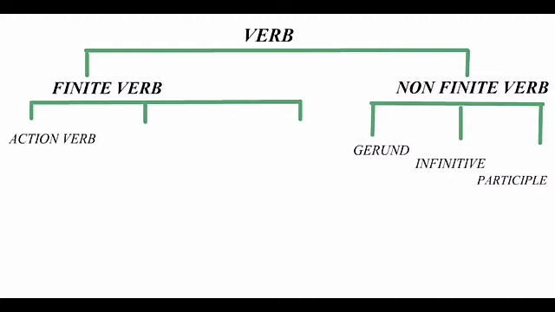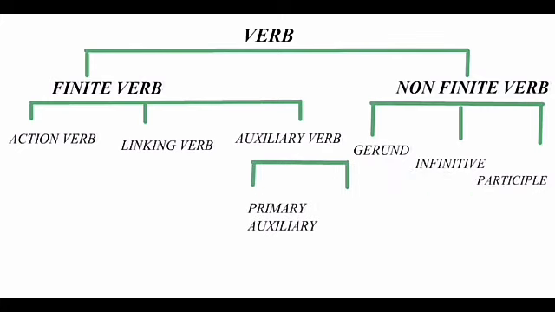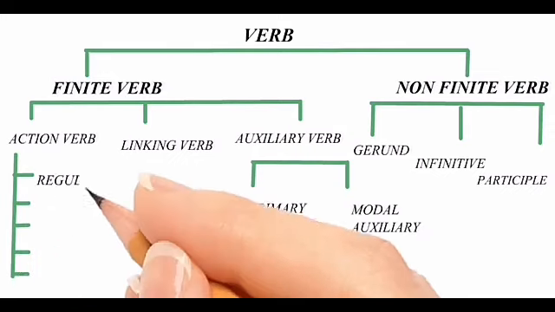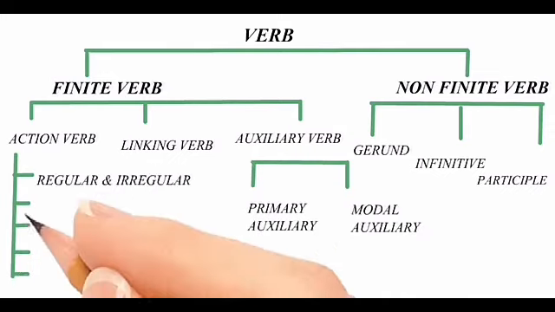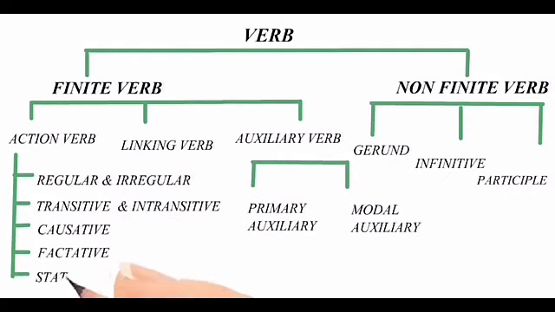Now, if we talk about finite verbs, they are also classified into 3 different categories. Main verb, we call it action verb, linking verb and helping verb. And helping verb, which is also known as auxiliary verb, we can classify into primary auxiliary verb and second is modal auxiliary verb.